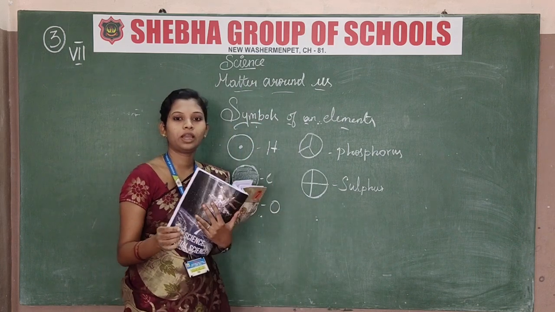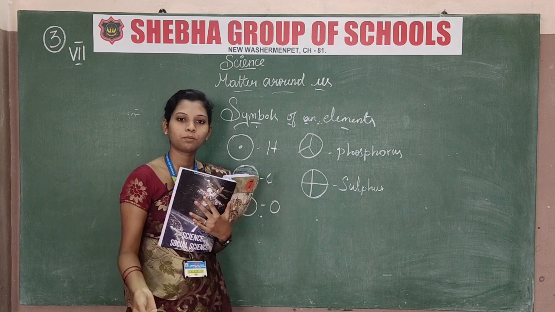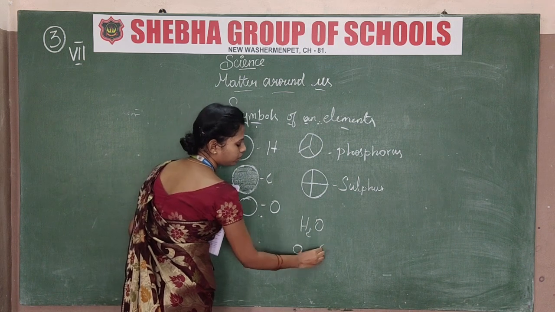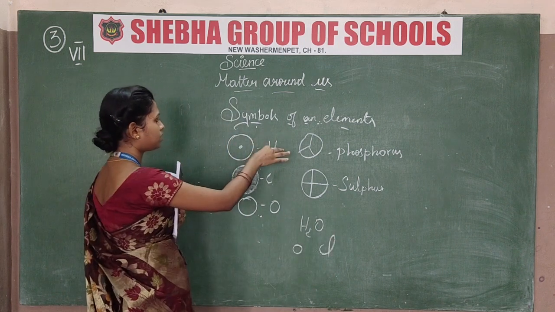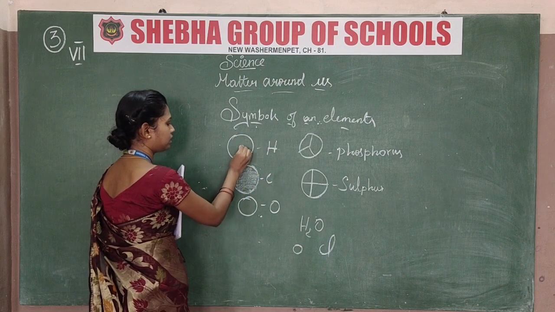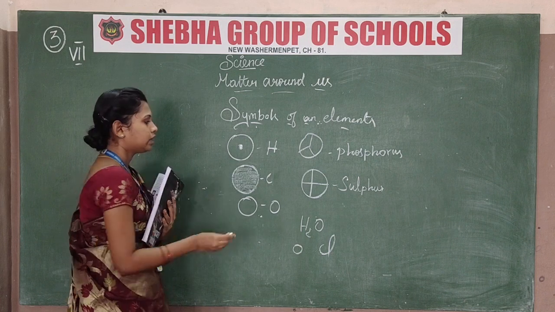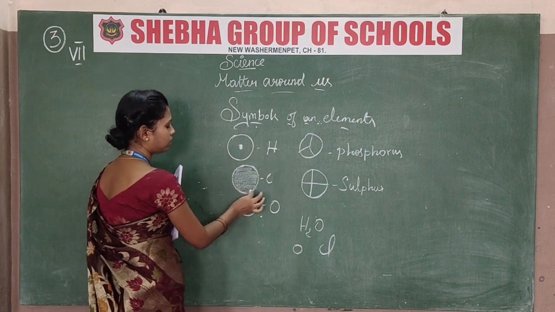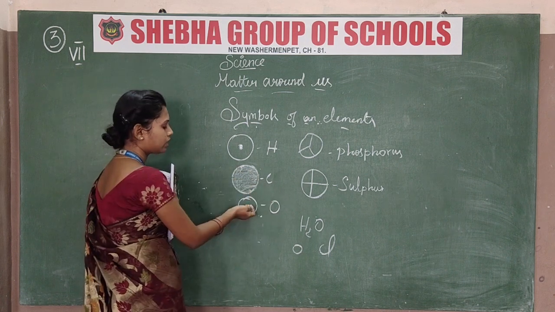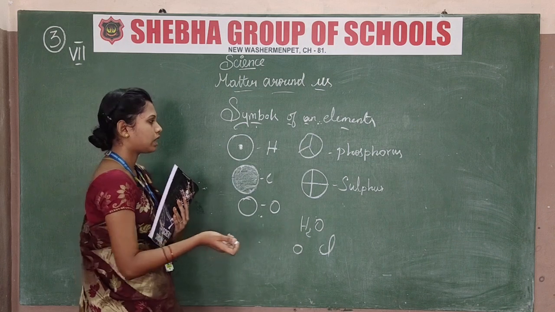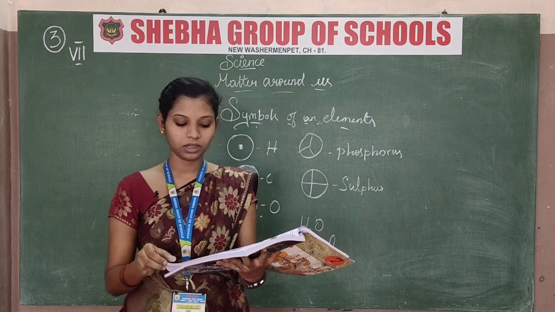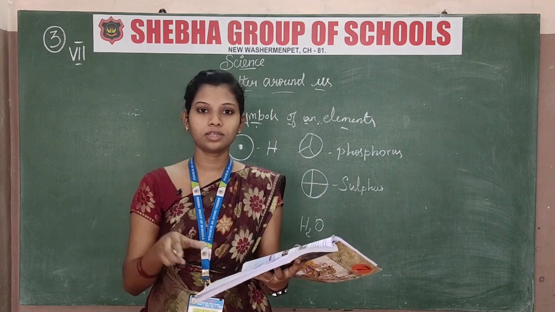What is a symbol of an element? We have a formula and a symbol also. Formula means we write H2O; chlorine means Cl, like that. But symbols are like this. For hydrogen they put a circle and in the center they mark a point, that is hydrogen. Carbon is a circle shaded with some color. For oxygen, there is an empty circle. Phosphorus too, these are the symbols. Just see page number 37 to know what symbols they have given.